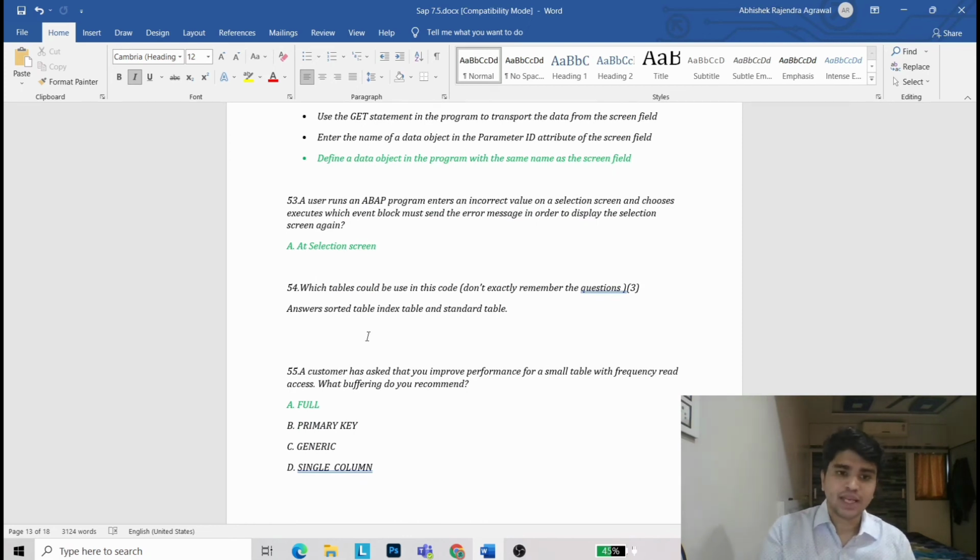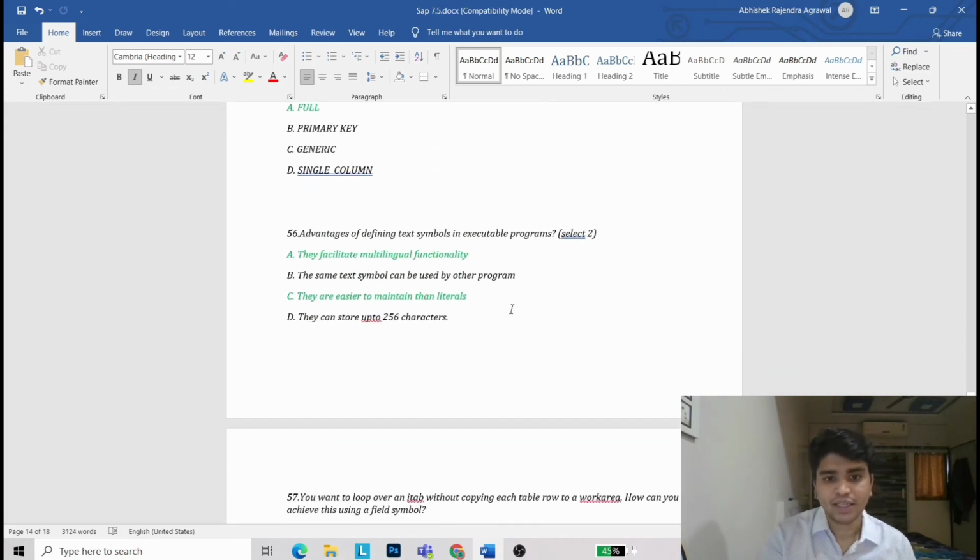There are some codes as well in your MCQ exam, SAP Web. Now the 54th question, it has some code related to it, but the answer is sorted table, index table and standard table. The customer has asked that you improve performance for a small table with frequent read access. What buffering do you recommend? Full buffering.